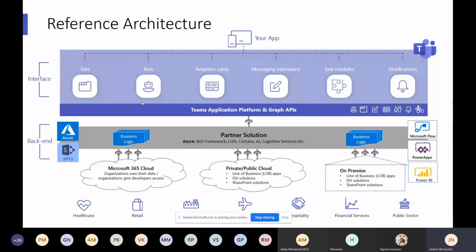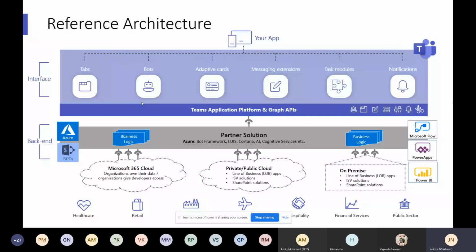Okay, we have a task module and notification. Notification is for when we want to suddenly send some weather information or something to notify in Teams, with no need to communicate afterwards. Just sending the information, that scenario uses the notification apps. Okay, that's a bot, it shares the information to the users. The backend, whatever you are developing, will deploy in our Azure environment. The second option is the SharePoint framework. Whatever you develop with the SharePoint framework, we can bring into the apps as a tab. The tab option is supported. Not only a single tab, we can support multiple tabs from the SharePoint framework too. You can integrate that.